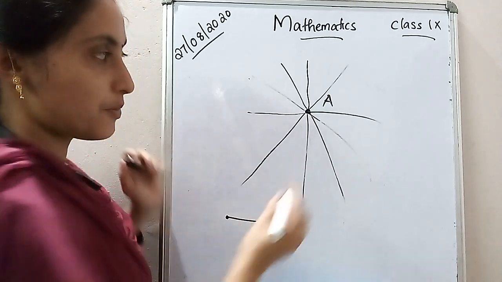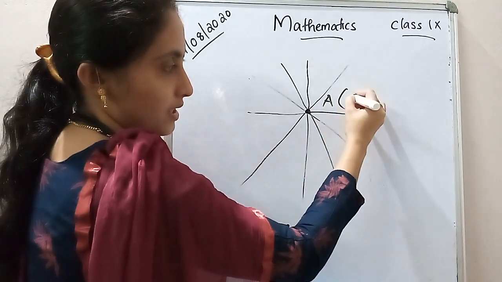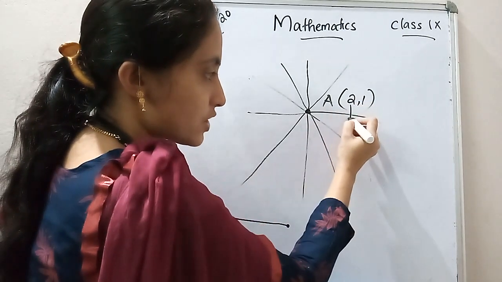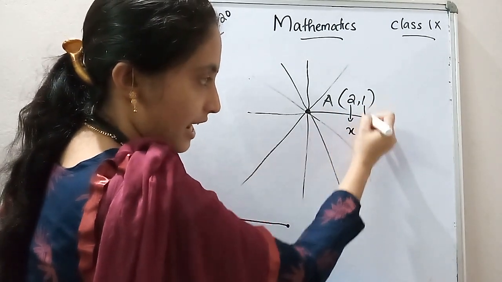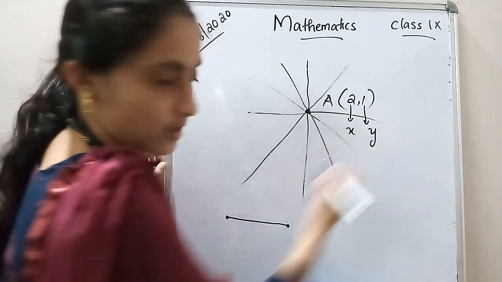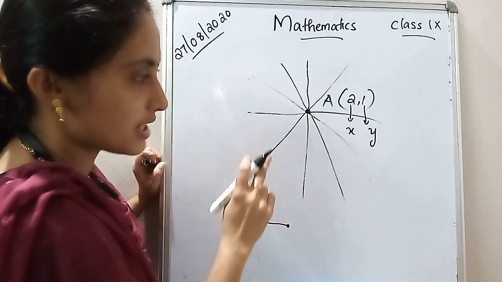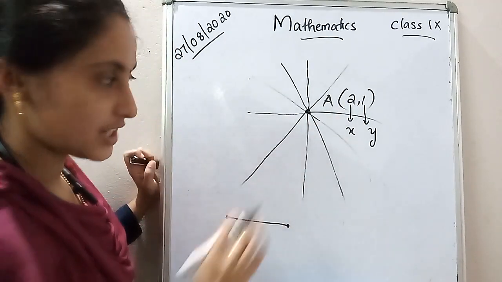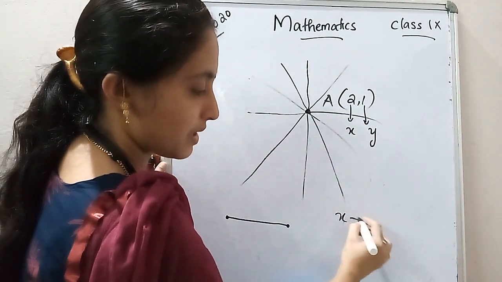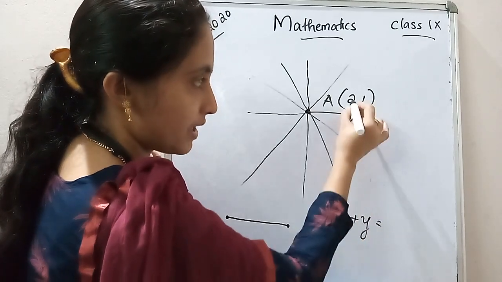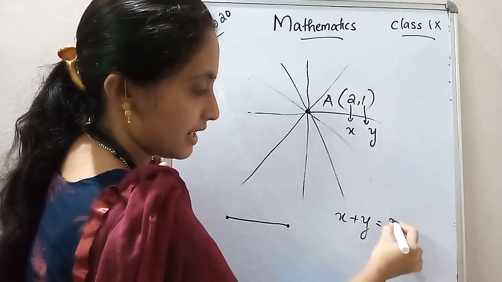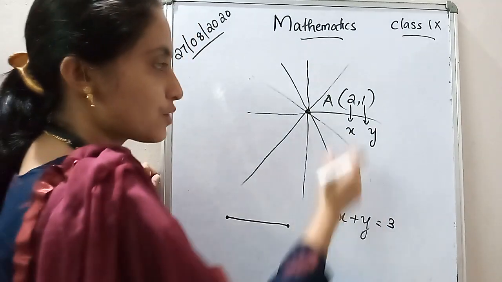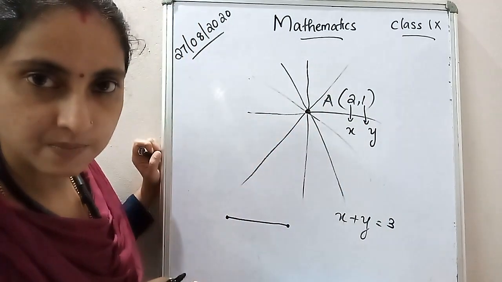Yes. So I could mark this point as (2, 1), just I am taking. Here 2 represents which coordinate? X coordinate, and 1 represents which coordinate? Y coordinate. So can you say any one line that passes through this point? Yes, we can add. x plus y is equal to, what is x here? 2. 2 plus 1 is 3. Yes, x plus y is equal to 3 is a line which passes through this point.